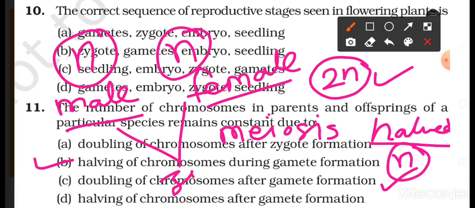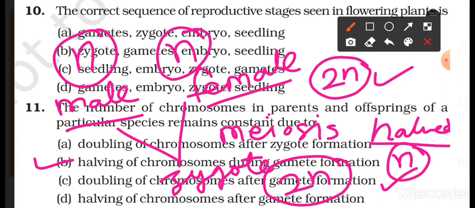The zygote forms, and this zygote contains 2n number of chromosomes, that is it is a diploid cell, full sets of chromosomes. Okay, so therefore the number of chromosomes in parents and offsprings of a species remain constant. Even though the gametes are haploid cells, after their fusion the zygote that forms is 2n, and we can say diploid cell. And this number of chromosomes is the chromosome number of a new individual, 2n. So in this way the number of chromosomes in the parents and offsprings remains constant.